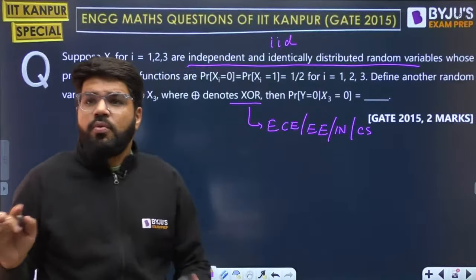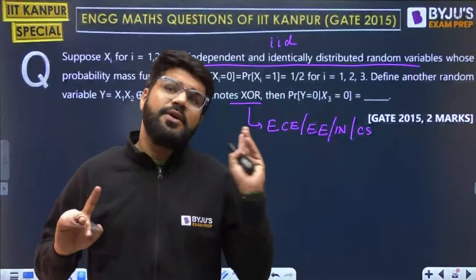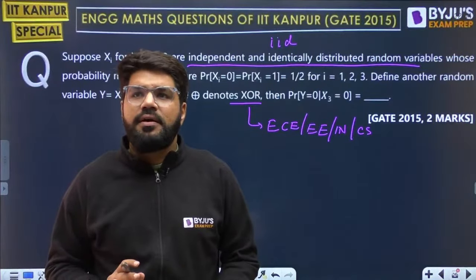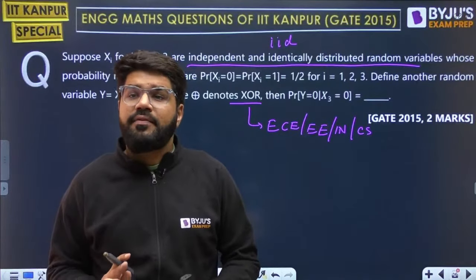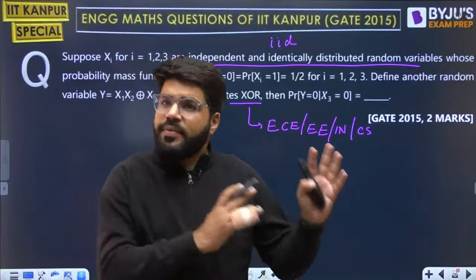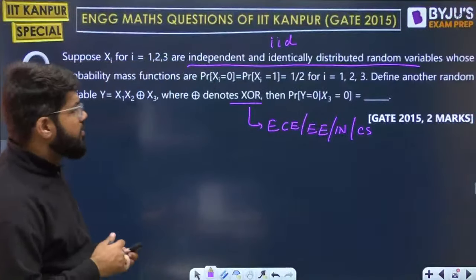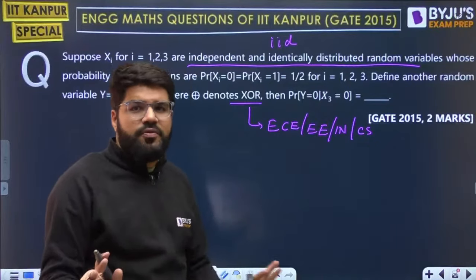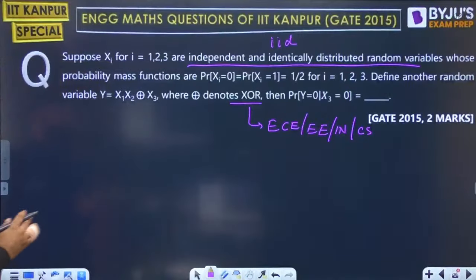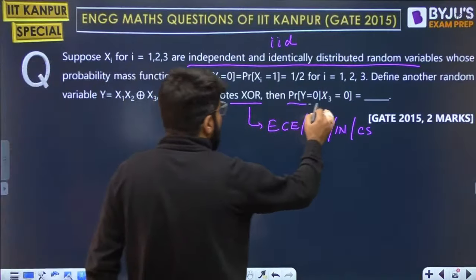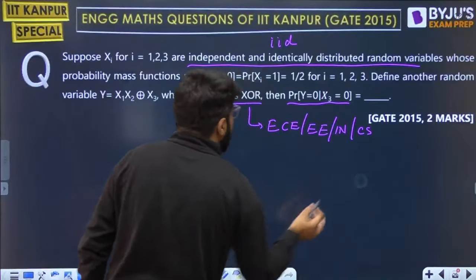But let me tell you, whatever questions we are covering in this session, I told you in the beginning also, it is for all branches. Even mechanical and civil questions are there in this PDF. The idea is you see all questions of IIT Kanpur, because these topics' syllabus is common. Chalo, now the good question, conditional probability.